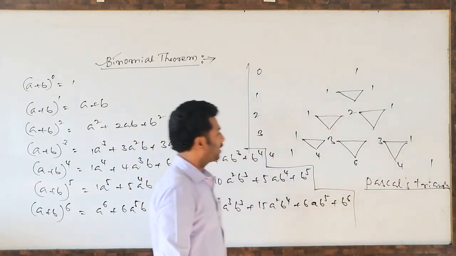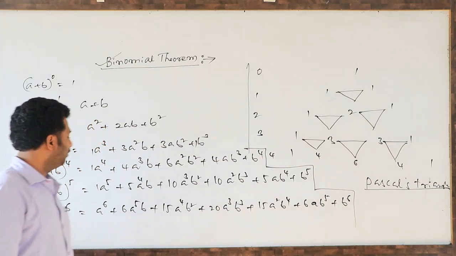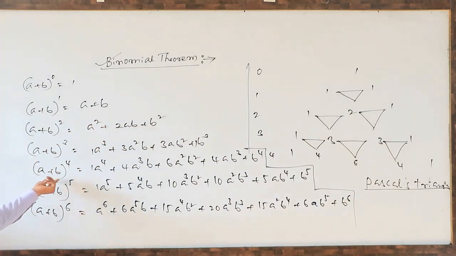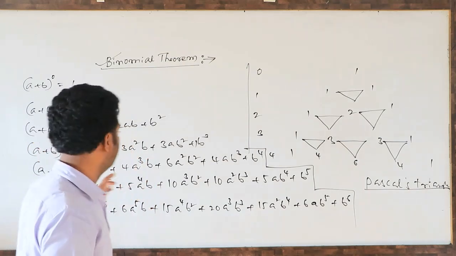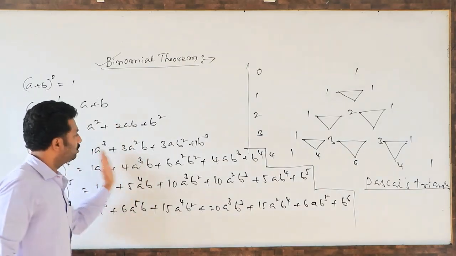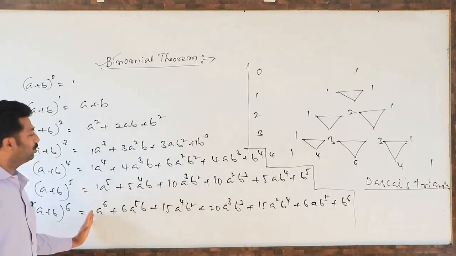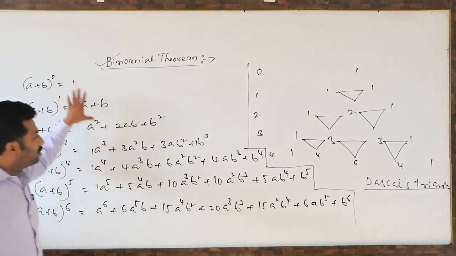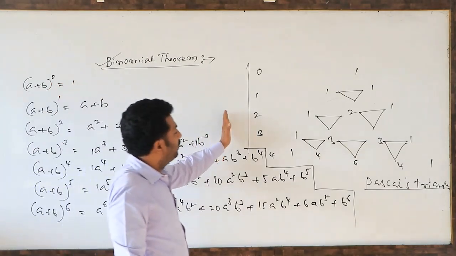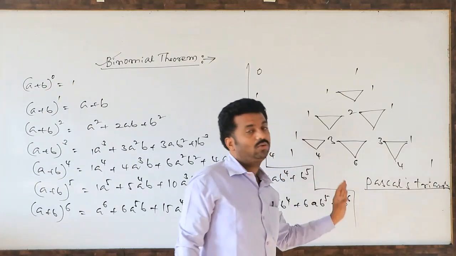So what is Pascal's triangle? What is the use of Pascal's triangle? It is to write the coefficients of these binomial expansions. Whatever expansion we are writing, this is called binomial expansion. So what is the use of Pascal's triangle? To write the coefficients of any binomial expansion.